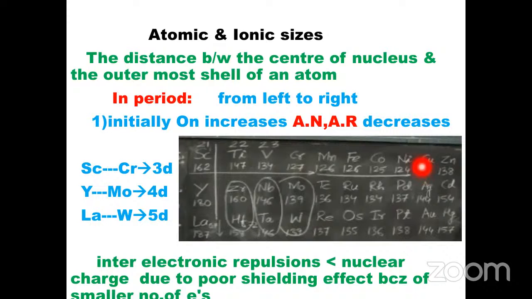Here, a small number of electrons are present. From scandium to chromium, the number of electrons is very small, and these are unpaired electrons. That is the reason the inter-electronic repulsion is not greater, but the nuclear charge is more due to the poor shielding effect. That is the reason that on increasing atomic number, the atomic radius decreases.